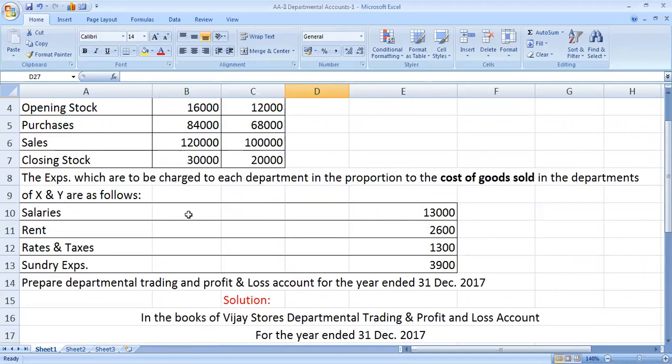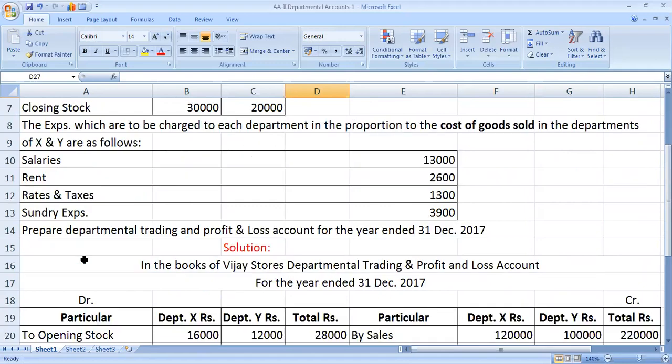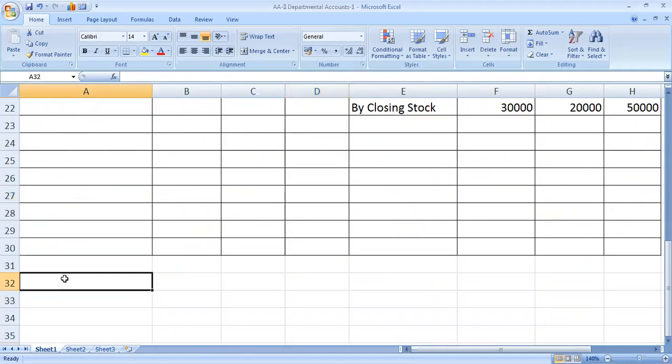Now the next part of this question, the expenses which are to be charged to each department in the proportion to the cost of goods sold in the departments of X and Y. The following expenses are allocated on the basis of cost of goods sold: salary, rent, rates and taxes, and sundry expenses. These are the items of profit and loss account. Working note for calculation of cost of goods sold.